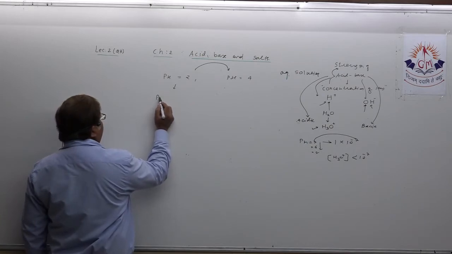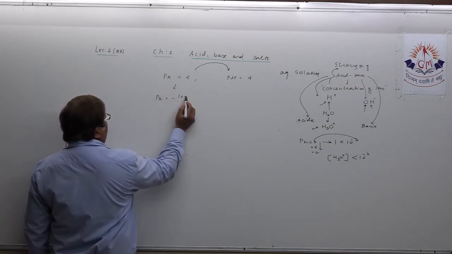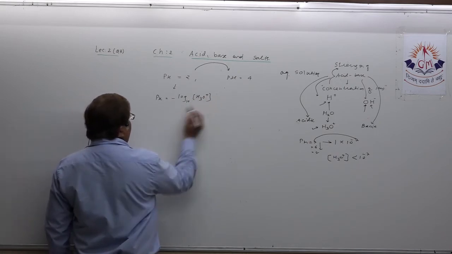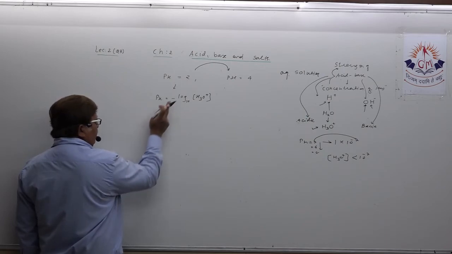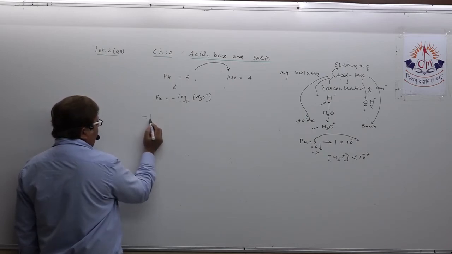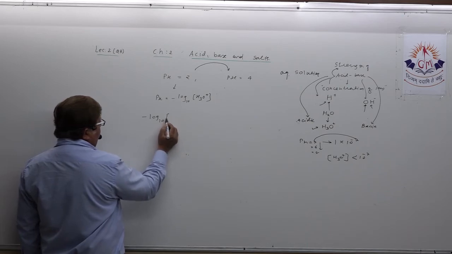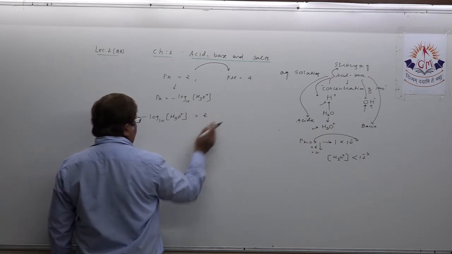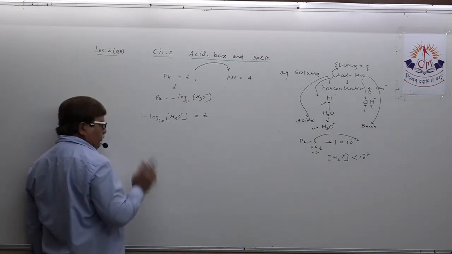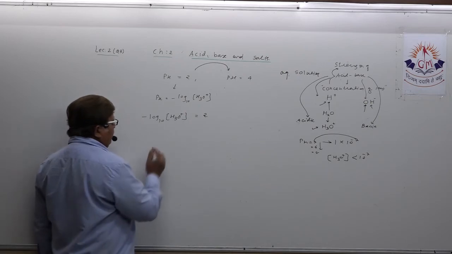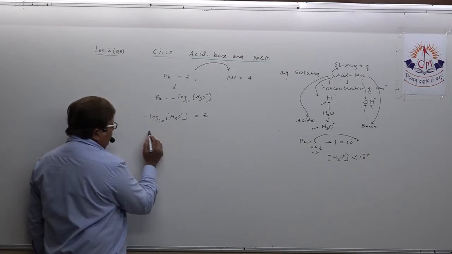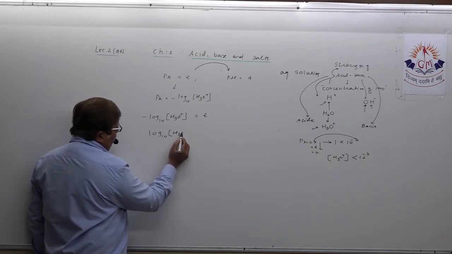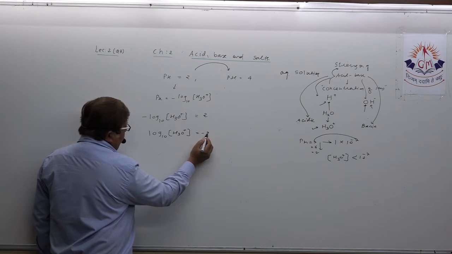Suppose we know pH. What is the definition? Minus log 10 hydrogen ion concentration in mole per liter. Here pH 2 is given. What I am writing, try to understand. Minus log 10 H3O plus equals 2. Some basic rules of the logarithm you need to remember. I am transferring the negative sign there. So log 10 H3O plus equals minus 2.